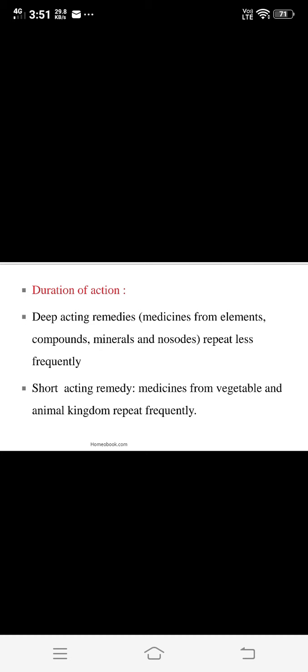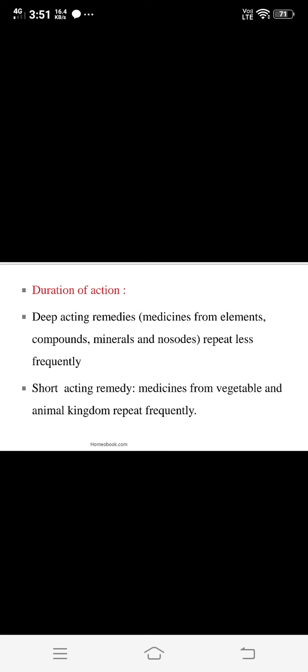The duration of action of a remedy can be deep acting or short acting. So which are the deep acting remedies? Remedies that belong to the elements, compounds, minerals and the nosode group, we call deep acting remedies, and these medicines cannot be repeated frequently.